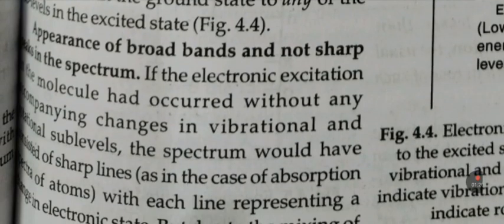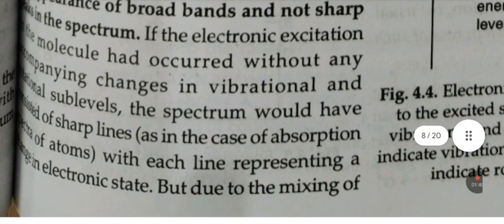This results in the appearance of broad bands and not sharp lines in the spectrum. If the electronic excitation of the molecule were observed without any accompanying changes in vibrational and rotational sublevels, the spectrum would have consisted of sharp lines, with each line representing a change in electronic state.